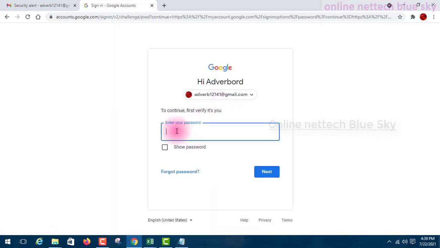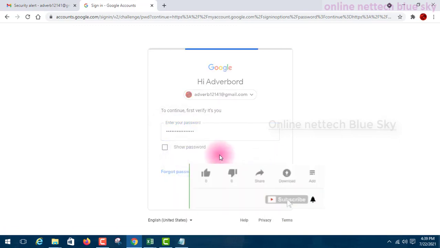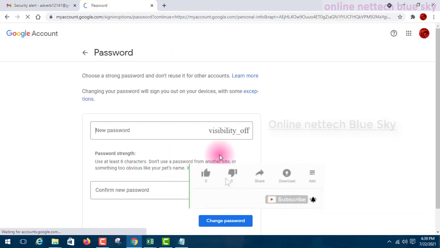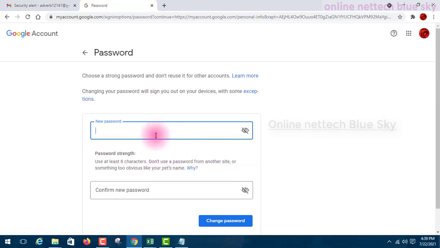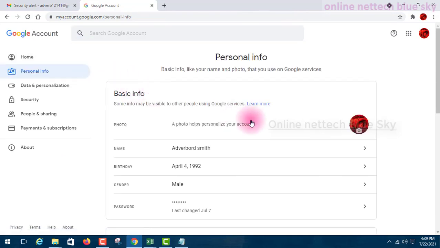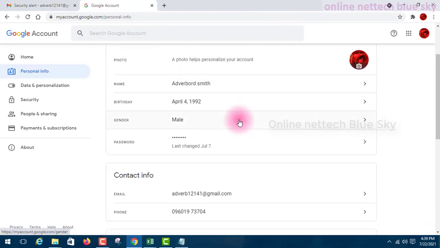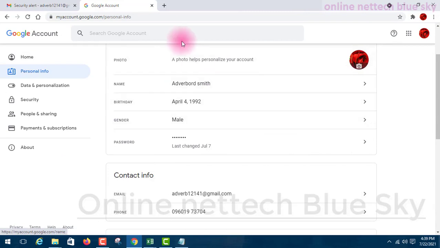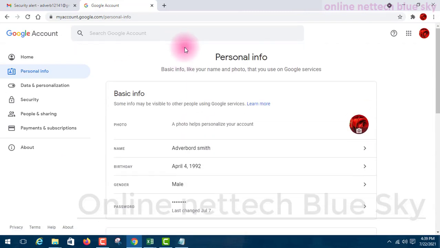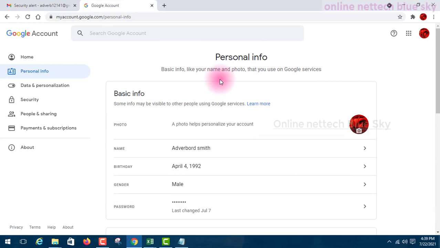So click on and enter again your password and click on next, and you can see enter your new password. Okay, so this is a new password, enter and click change password. Okay, so you can automatically change your Google Gmail account password. You must change your password every 15 to 25 days.